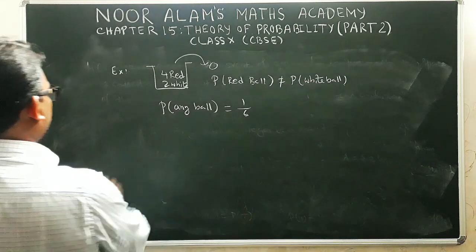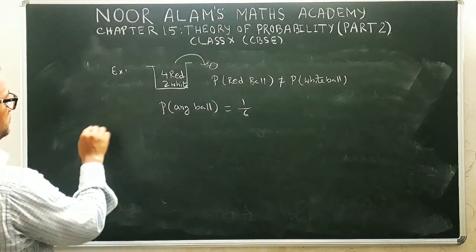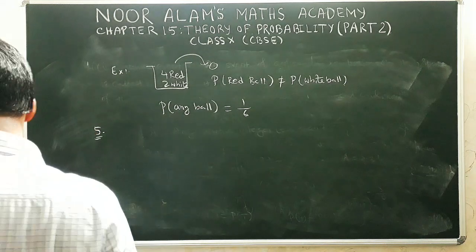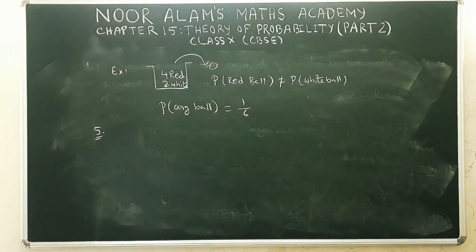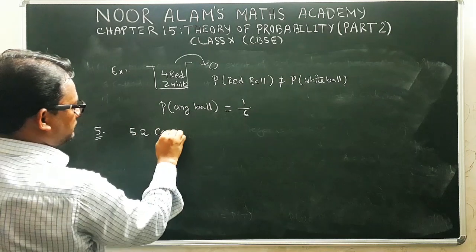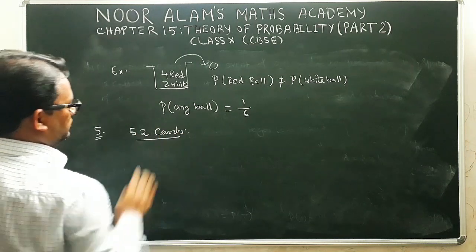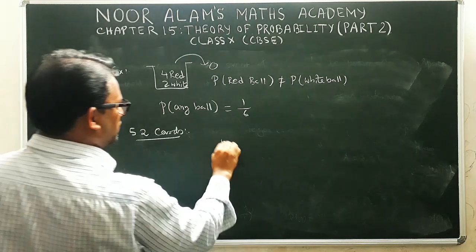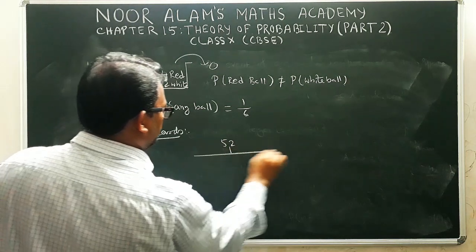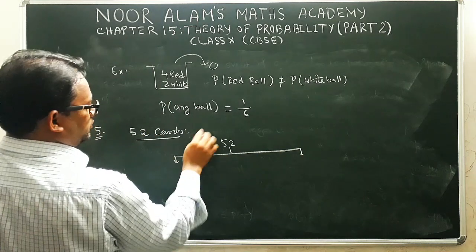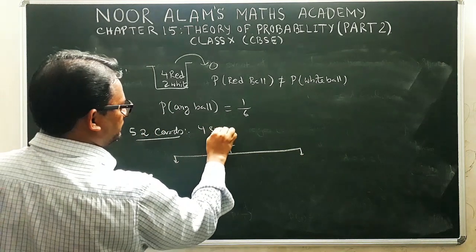Okay. Now next is point 5. So you have to remember one or two more important things when we do the problems on probability. That is 52 cards. Now there are 52 cards in the playing cards. So these 52 cards are divided into 4 parts, or 4 suites. So there are total 4 suites.